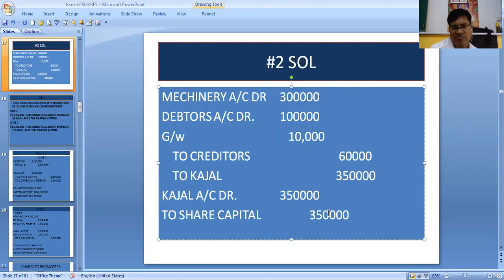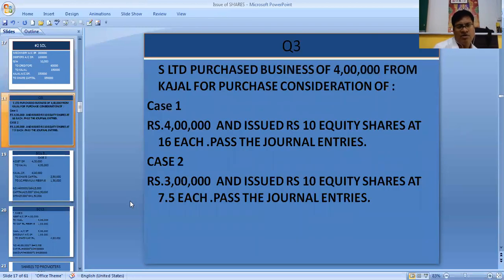We are issuing them shares of 10 each. So Kajal to share capital. This would have been then. Next, we will do one sum. A business of 4 lakhs purchased by issuing shares of 16 each.